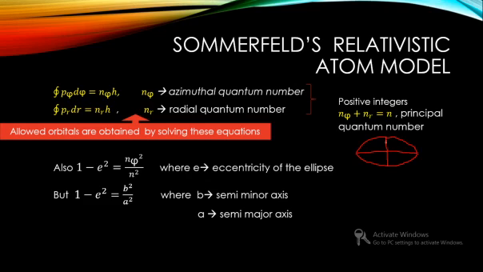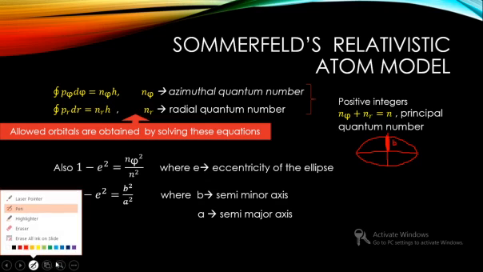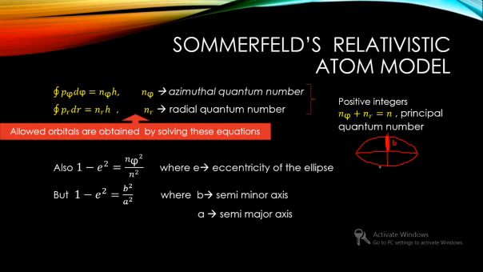So this much portion is what you call the semi-minor axis, which is b, and half of the major axis is what we call the semi-major axis, which is a. Okay, so you have b and a here. They are also related to the eccentricity as 1 minus e squared equal to b squared by a squared.